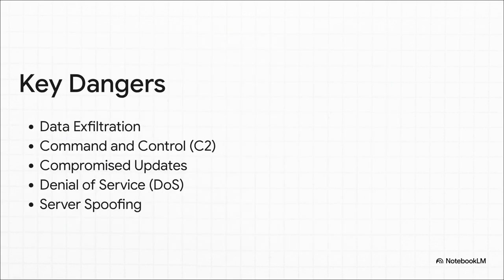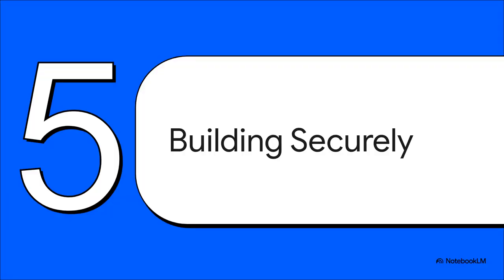And tool poisoning is really just the tip of the iceberg. The risks include everything from classic data theft and denial of service attacks to much more sophisticated threats, like turning a compromised MCP server into a secret command and control channel for malware. So, the challenge is crystal clear. How do we build this incredible, interconnected, agentic future, but do it securely? Well, the answer lies in completely rethinking our approach to security from the ground up for this brand new world.